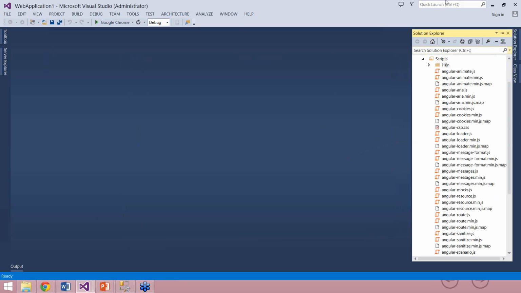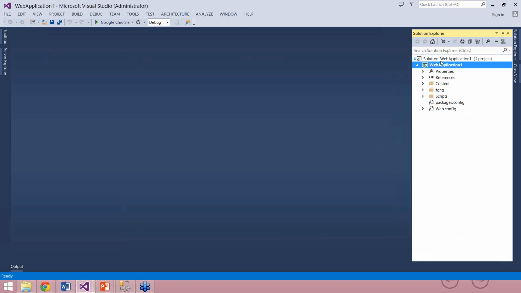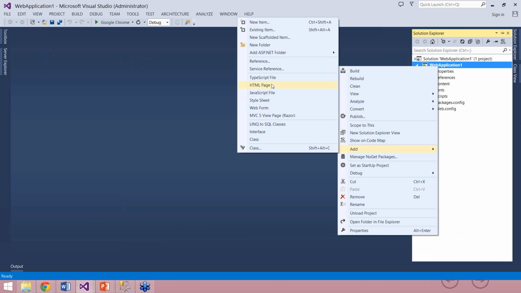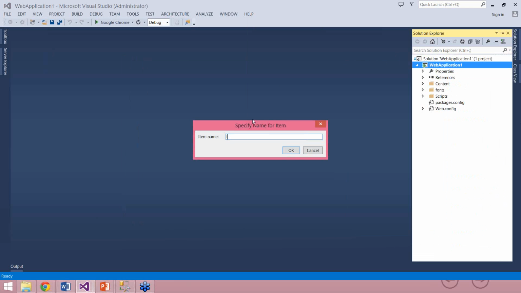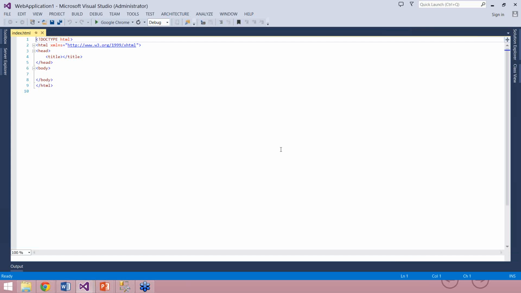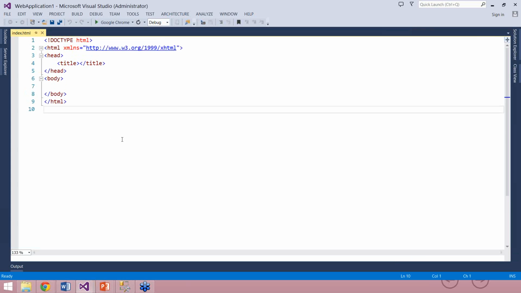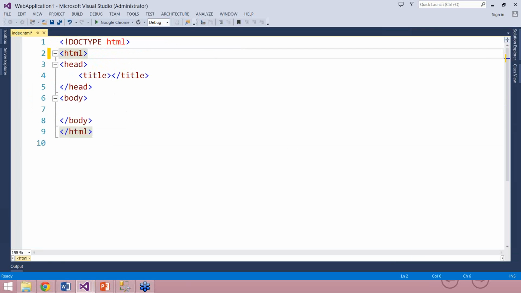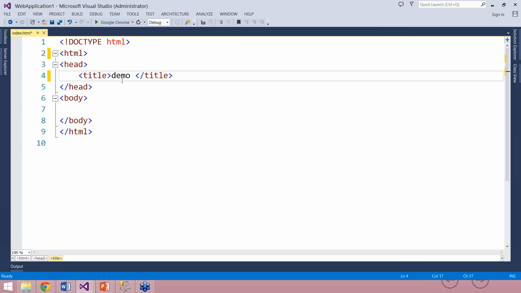Okay. Now let us go ahead, and very first, I'll say, give me an index.html. I'll go and add an HTML page, and I'll call that index.html. Right click on your project and add a new item called index.html, which I have added over here. Great, so here is the HTML page being added. In this HTML page, we can say demo page or something like that.